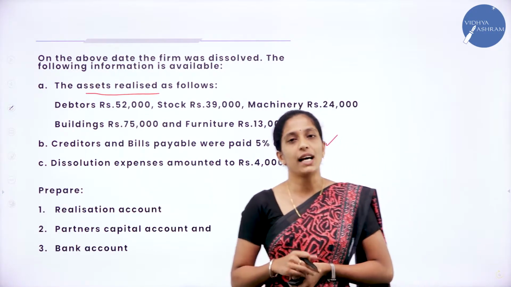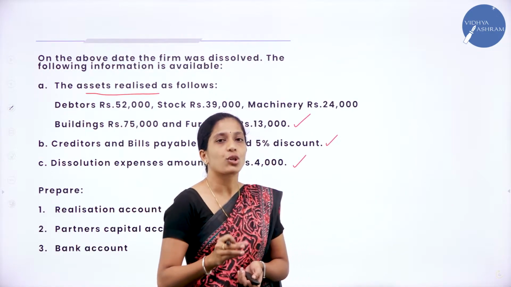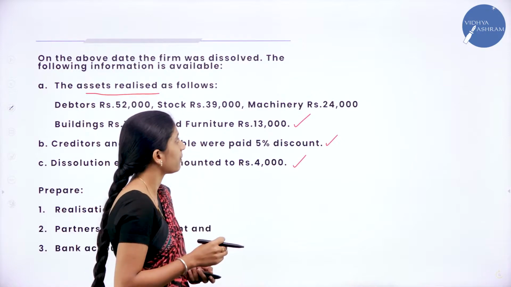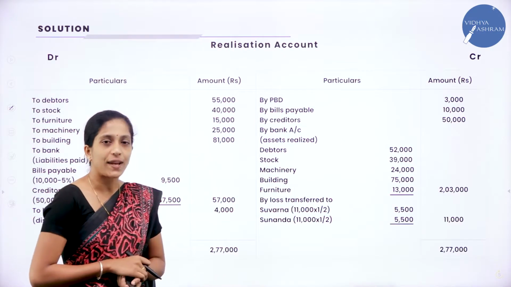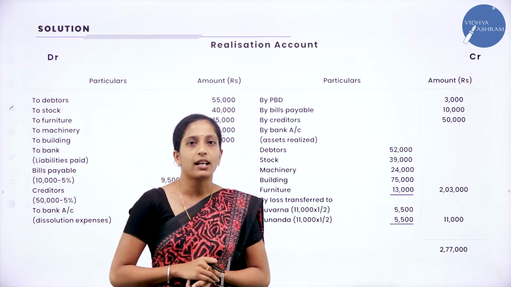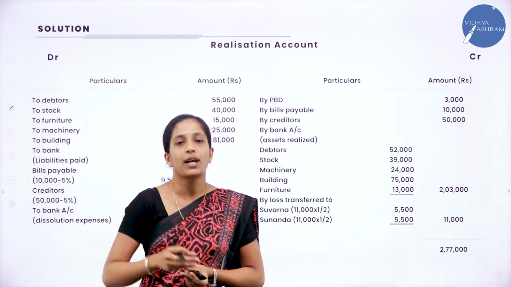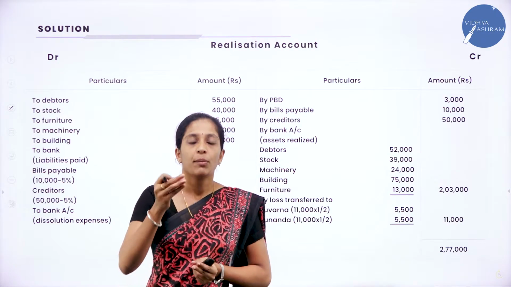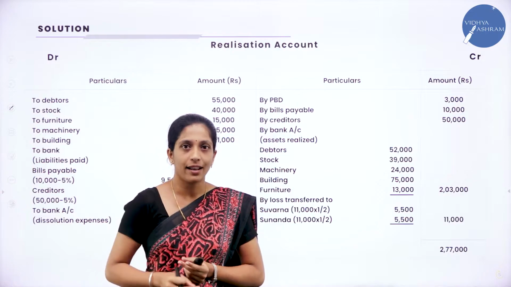Now we shall go through the solution. Hope we have understood the problem. We shall go through the solution step by step. First we have to prepare the realization account. Now what is a realization account? We have to bring all the assets together, we have to bring all the liabilities together, and we have to sell the assets. With that amount we have to pay our liabilities.